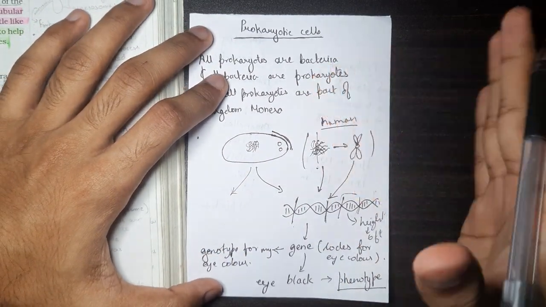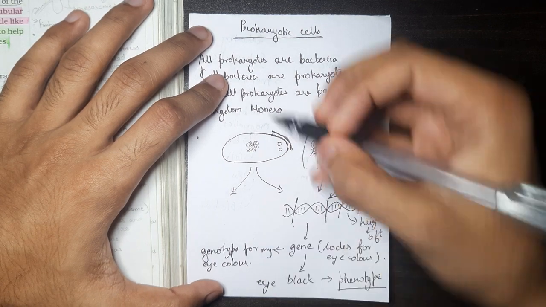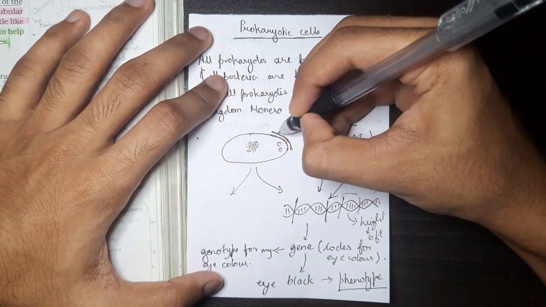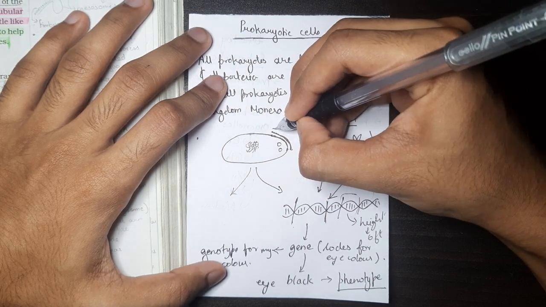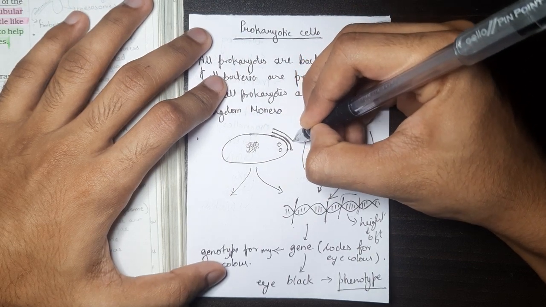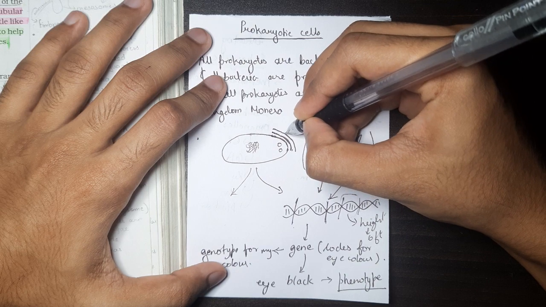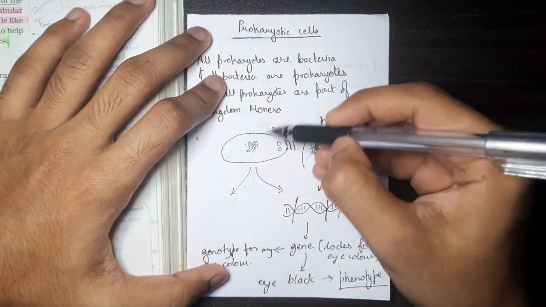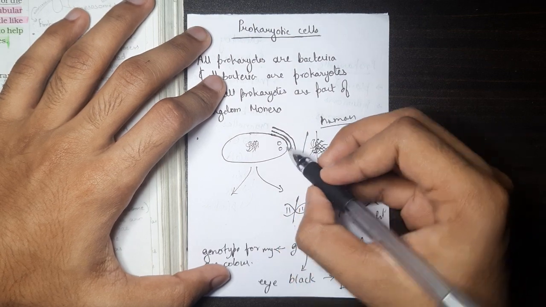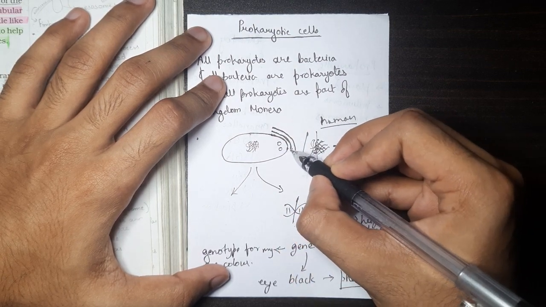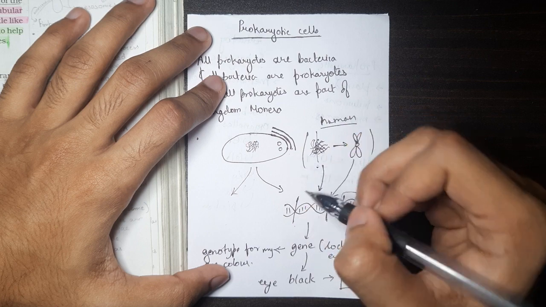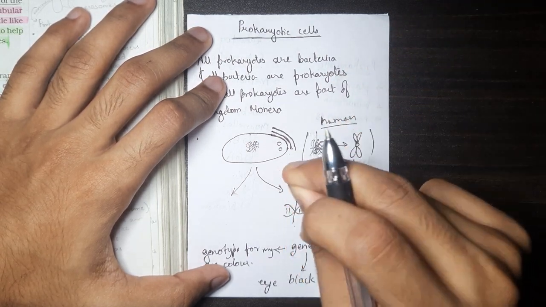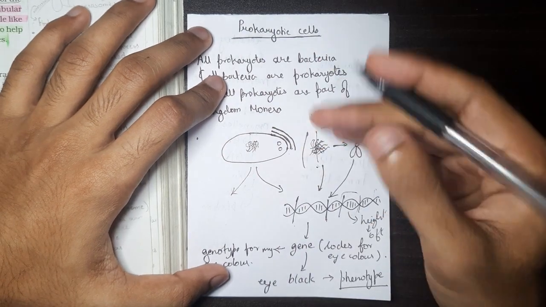Then the cell wall, and the outermost glycocalyx layer. Together, the cell membrane plus the cell wall plus the glycocalyx layer are called the cell envelope of the prokaryotic cell.